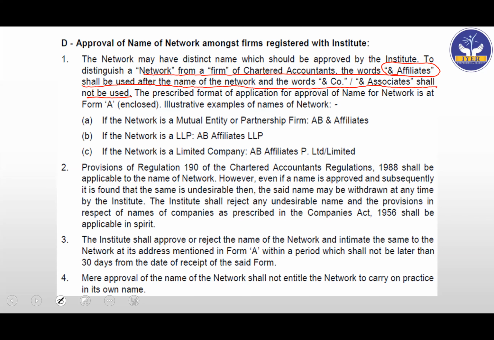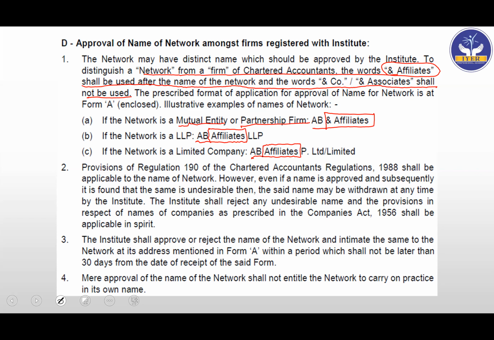Then they have said the prescribed format of application for approval of name for network is at Form A enclosed. Illustrative examples of names of network are as under. If the network is a mutual entity or partnership firm, we'll call it AB and affiliates. If it is an LLP, then AB affiliates LLP. Then if the network is a limited company, then you have AB affiliates private limited or limited. Again, you will see the word affiliates here. So if it comes in the MCQs, then remember the word affiliates.